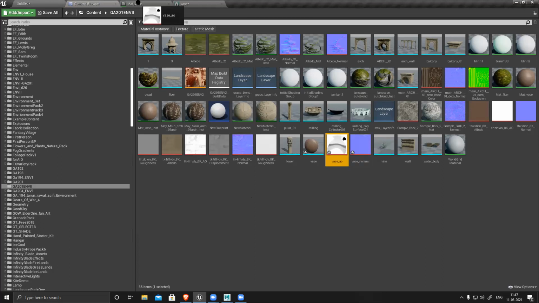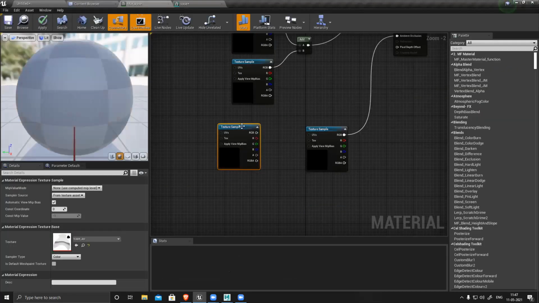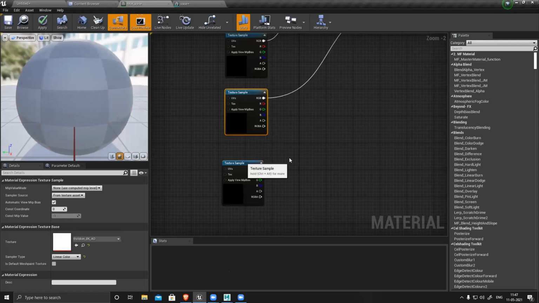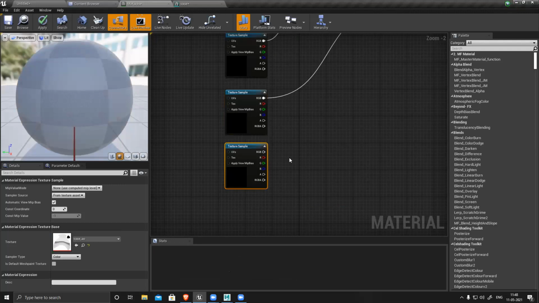Which software do you usually use for baking? In the industry, if it's a complex model, then we use Maya for baking, or maybe Marmoset.